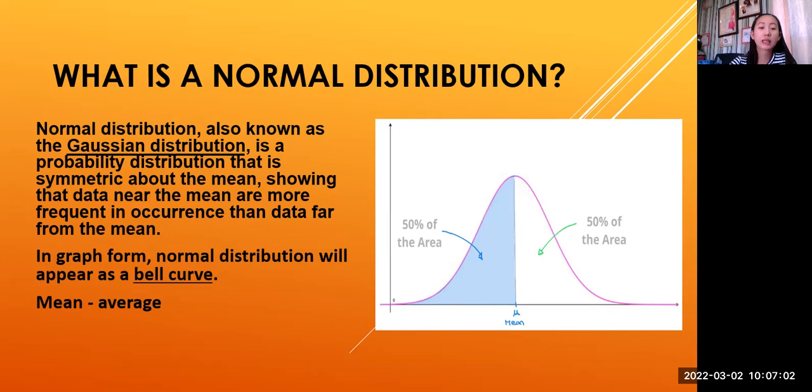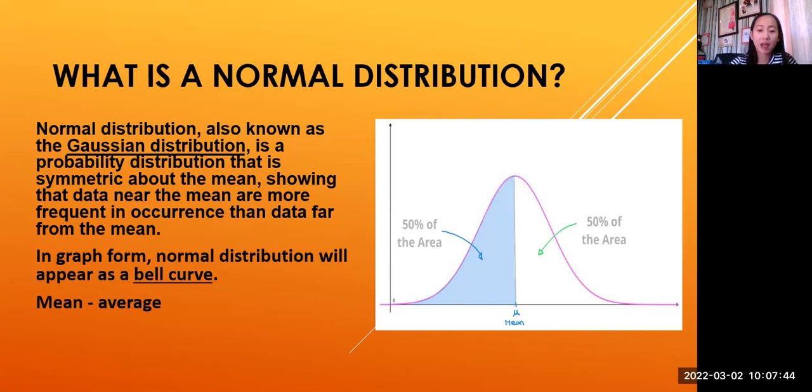Okay, so that is normal distribution. When we say normal distribution, the data or the scores are just near the mean. Frequent, meaning many scores are close to the mean. If there are scores far from the mean, it's okay, but there are only a few. That is still a normal distribution. So in graph form, the normal distribution will appear as a bell curve.